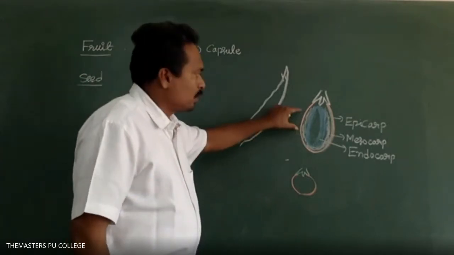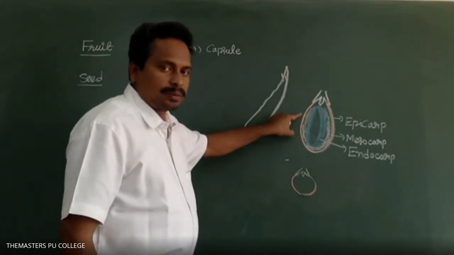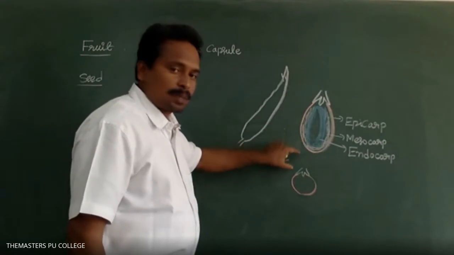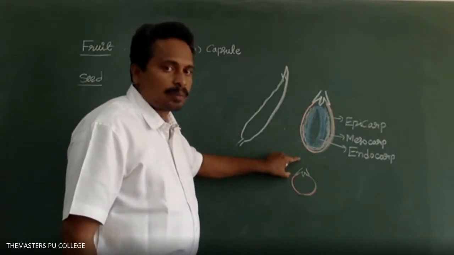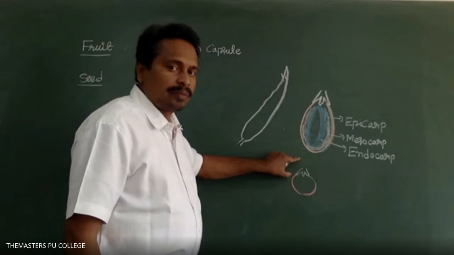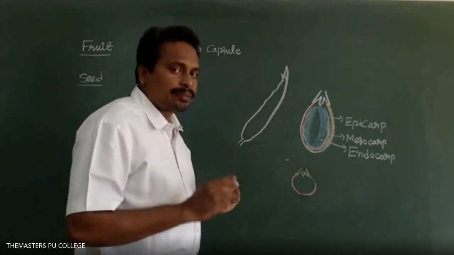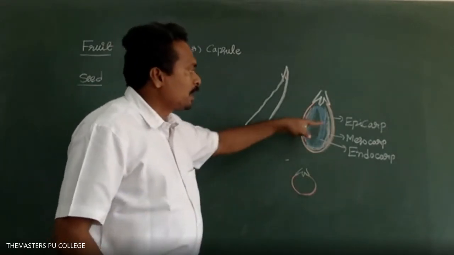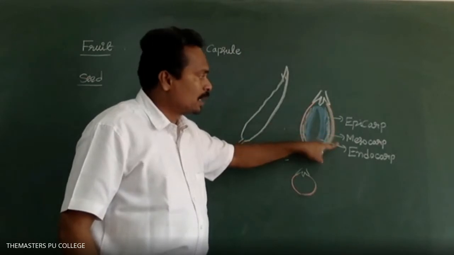Here I have drawn the brinjal fruit. The brinjal and tomato fruits are examples of berry. In berry fruits, the fruit wall is differentiated into epi, meso, and endocarp.